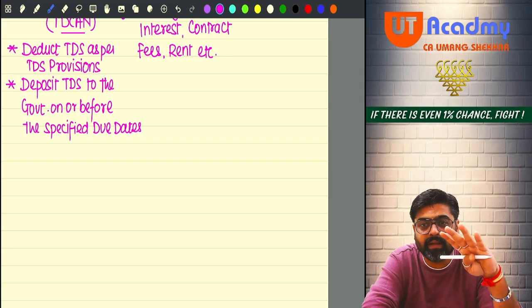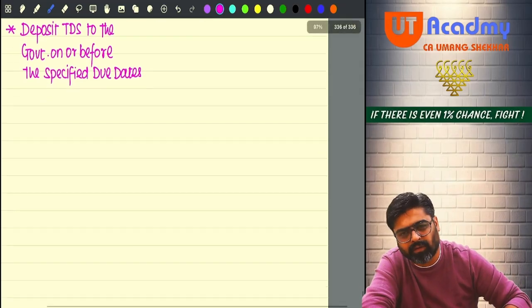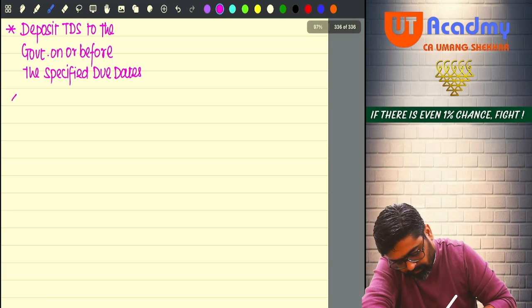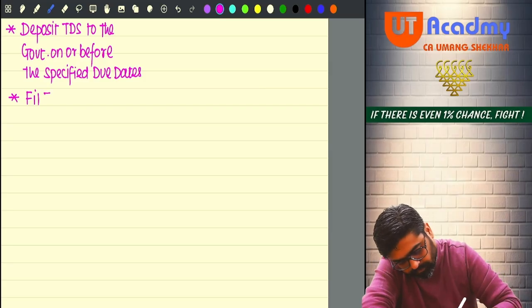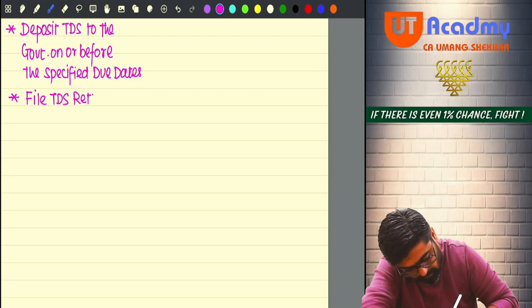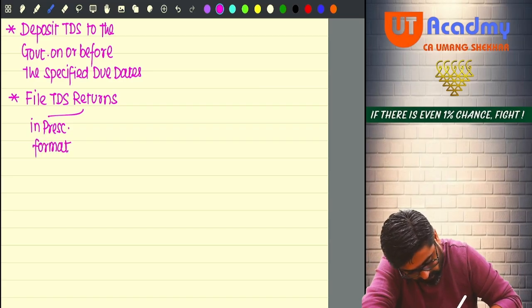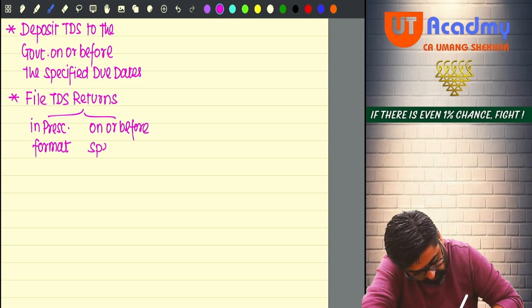Then after deducting the TDS and depositing it, your next responsibility is to file TDS returns. These TDS returns must be filed in the prescribed format on or before the specified due dates.